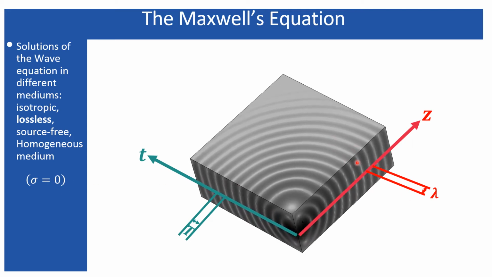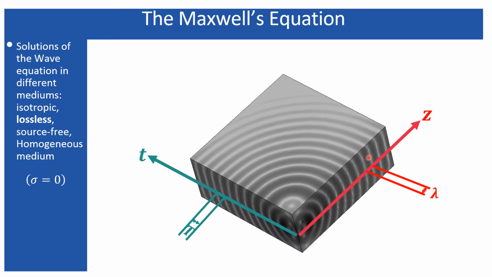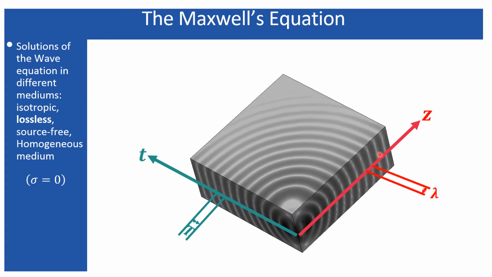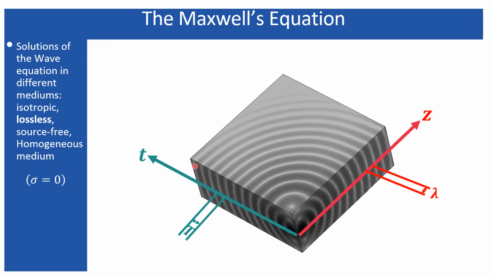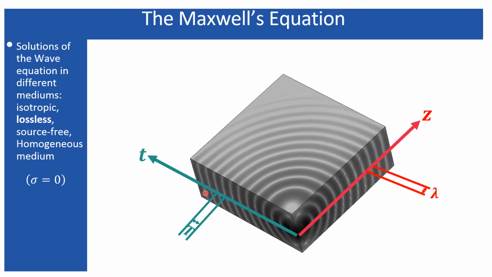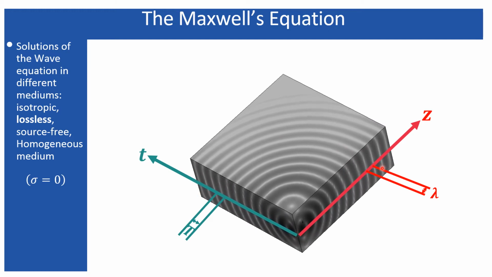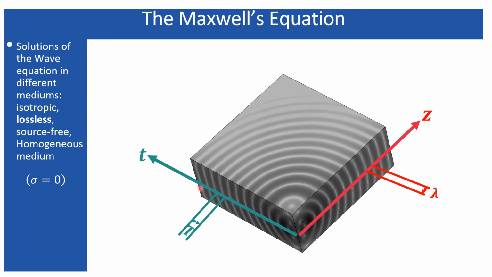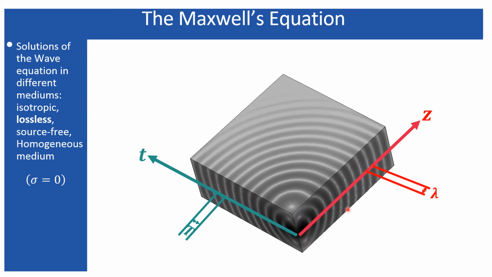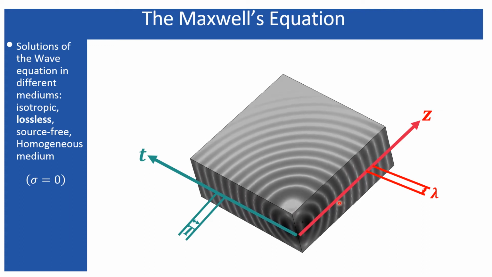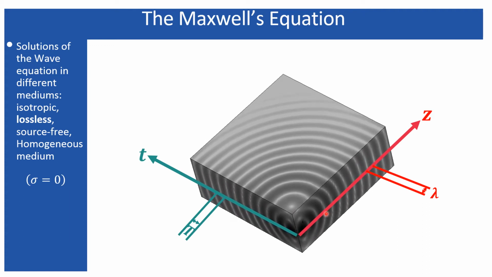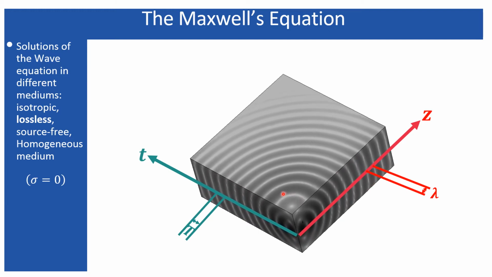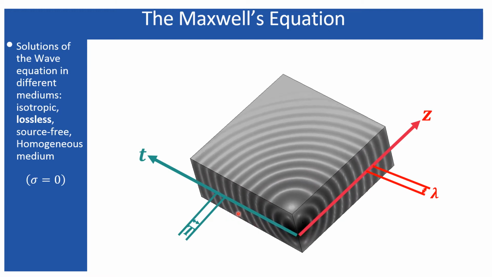Now look at the propagation of these planes. Far away from the source region, each plane on the space axis, or the z axis, is connected with a similar plane on the time axis. That means each plane, while it is propagating a lambda distance along the z axis, is always taking T time on the time axis.